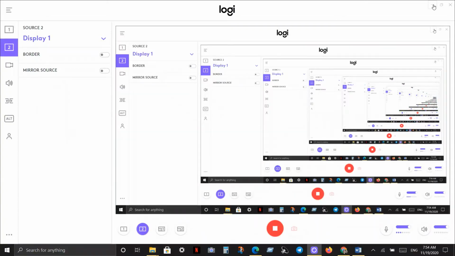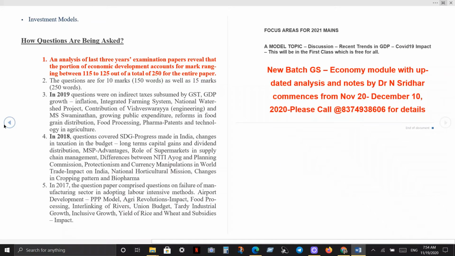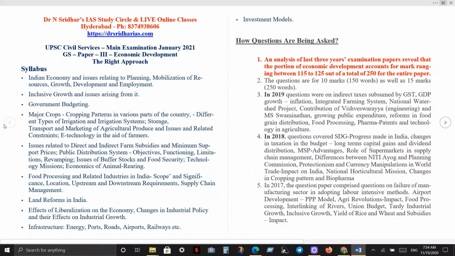Then the syllabus also talks of other issues such as cropping. As I said, agriculture has been a steady area of questions. In the last 3 years, we have food processing and agriculture, there have been questions, right? Then irrigation, which is a standard topic. You look for new things like participatory irrigation management and all that. Then storage, marketing reforms.